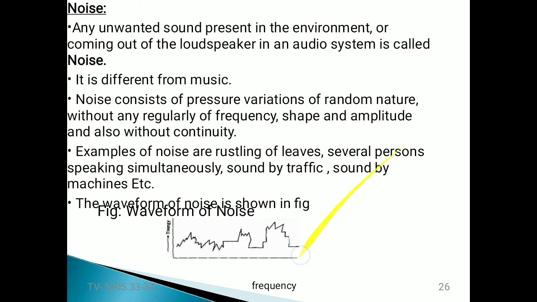Now coming to the next thing, that is noise. Generally, noise is an unwanted sound signal. Any unwanted sound present in the environment, or coming out of the loudspeaker in an audio system, is called noise. It is different from music. Music is a needed signal, whereas noise is an unwanted signal, which is interference.